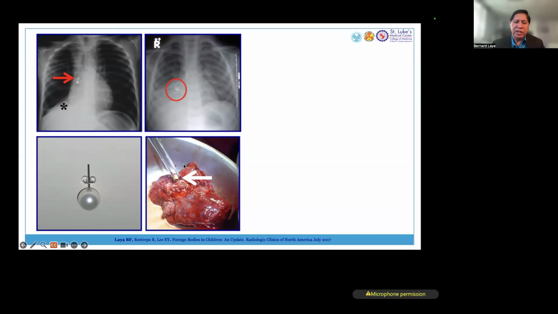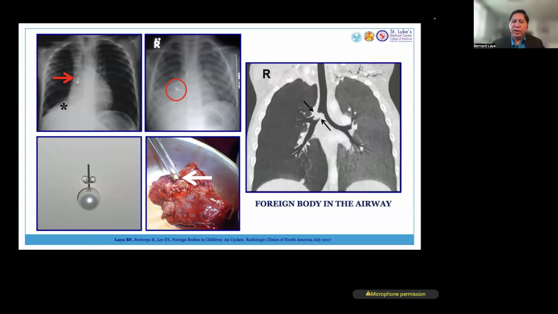This turned out to be an eraser holder in a pencil that got aspirated. And this is another patient with foreign bodies stuck in the right bronchus. These foreign bodies could mimic tuberculosis presentation. However, this particular condition could present acutely, or it could be missed, and the presentation could be chronic. So foreign body can also mimic TB presentation.